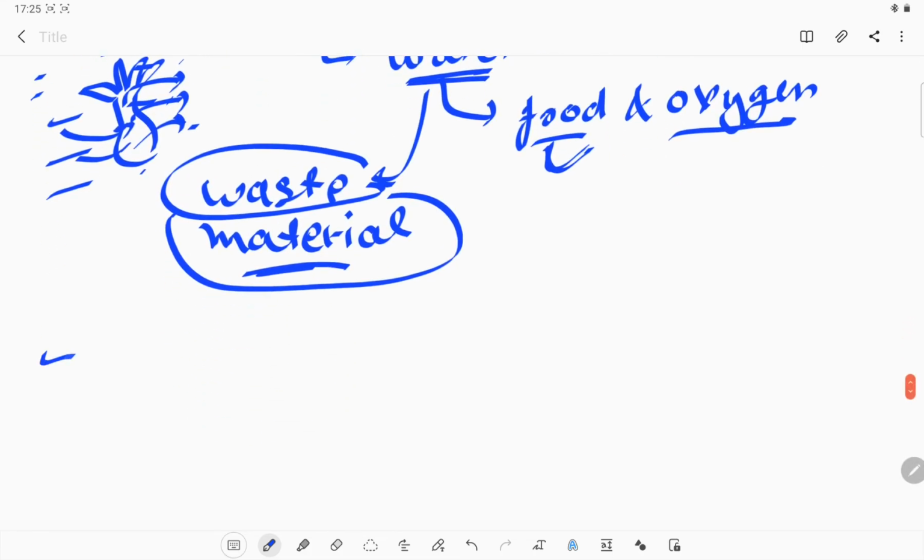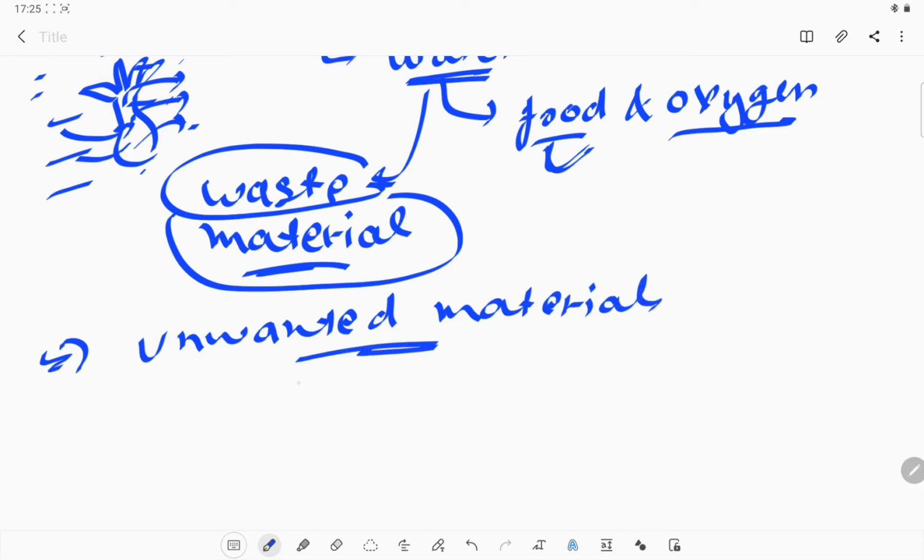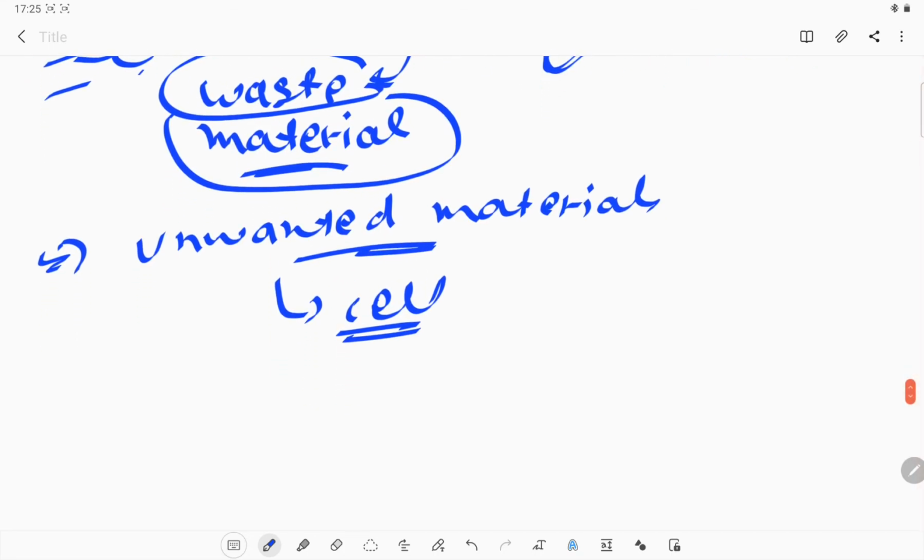Now the major question is from where we are getting these unwanted materials which are waste for our body. In each and every cell, they have a particular function to perform.